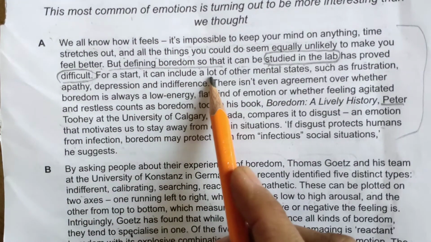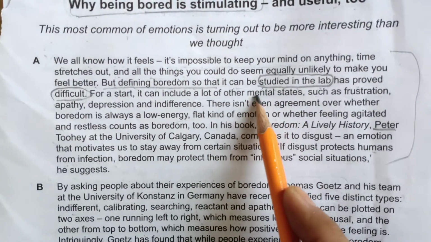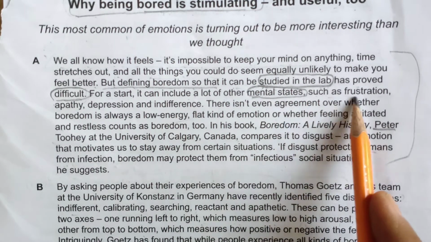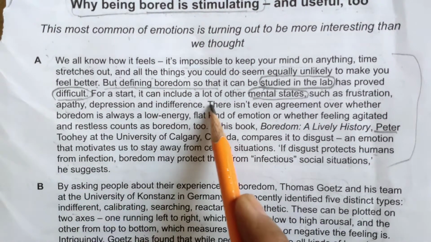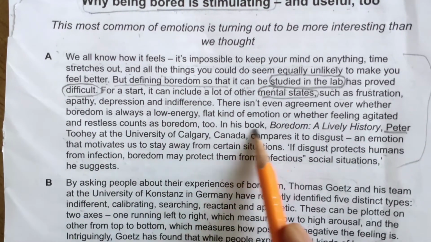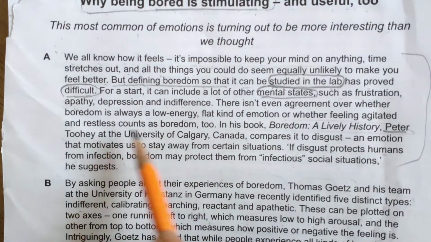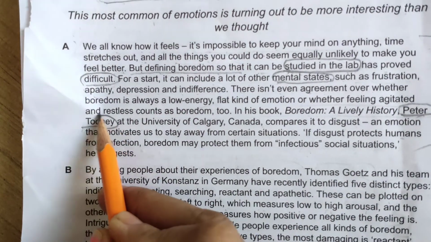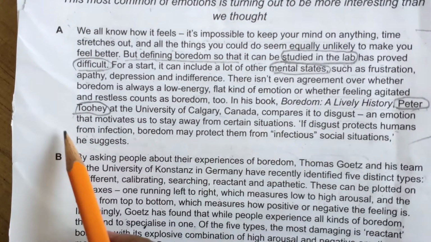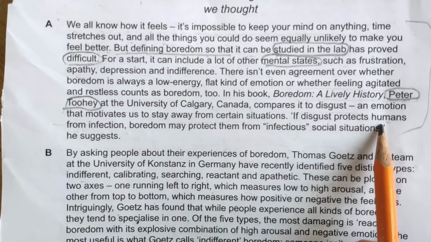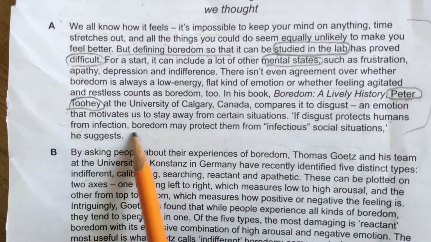For a start, it can include a lot of other mental states, which is also a problem, such as frustration, depression. There isn't even agreement over whether boredom is an emotion. Don't read these kinds of words, only read the person's name and underline it side by side. It compares it to an emotion that motivates us to stay away from certain situations, as disgust protects humans.